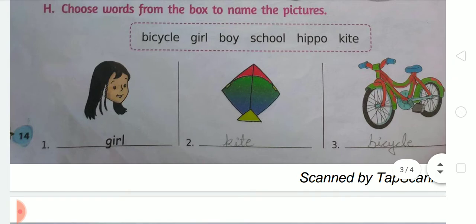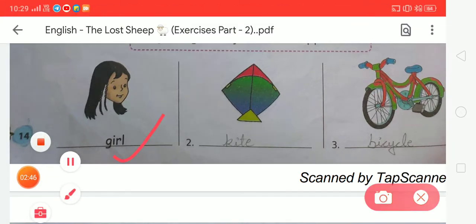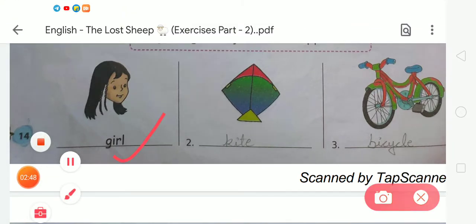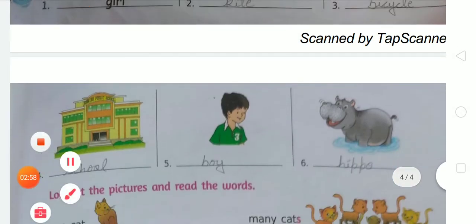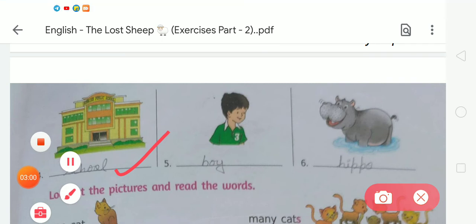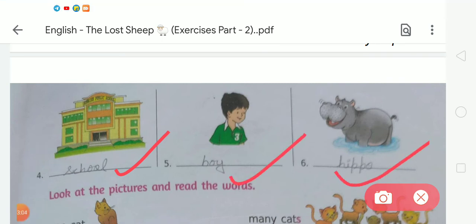Tell me, in the first picture there is a girl. What is the spelling of girl? G-I-R-L, girl. After that kite, K-I-T-E, kite. Next is bicycle, B-I-C-Y-C-L-E. Then school, S-C-H-O-O-L, school. After that boy, B-O-Y, boy. Next is hippo, H-I-P-P-O, hippo.